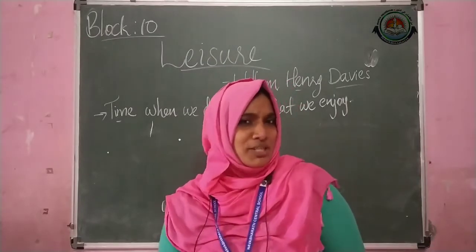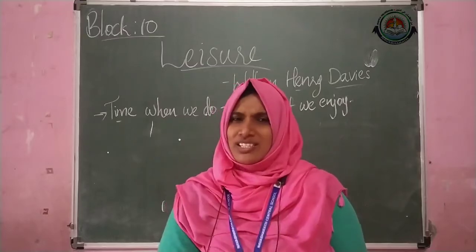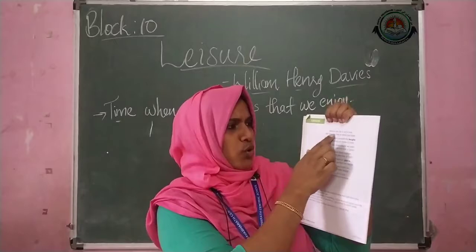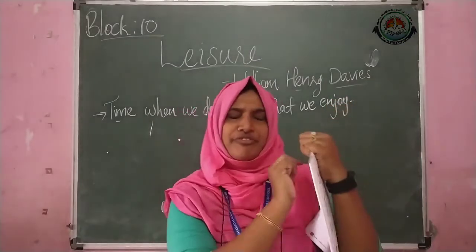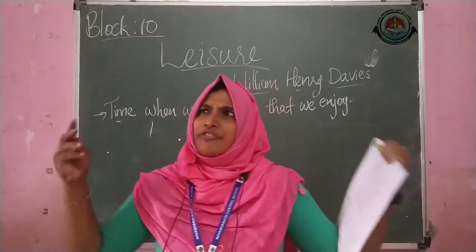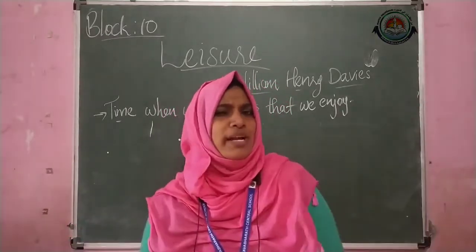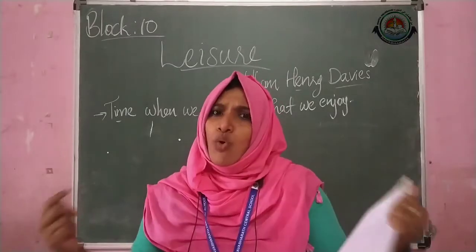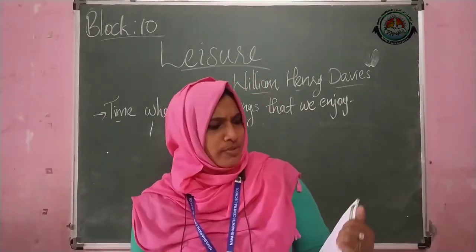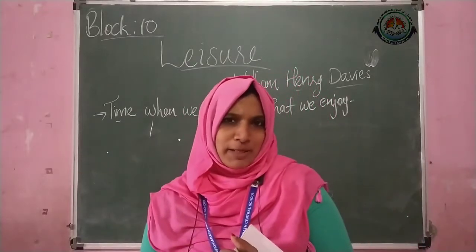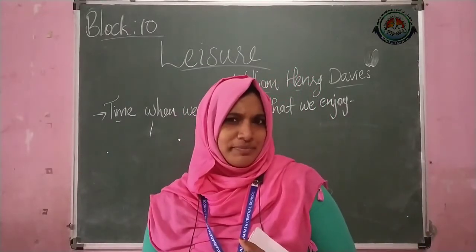Did you understand this poem? What is the poet saying here? See the first line: what is this life if full of care? Just think about it. Every day we are taking care of so many things. We are busy with so many activities, so many works. If it is like this, how will our life become?